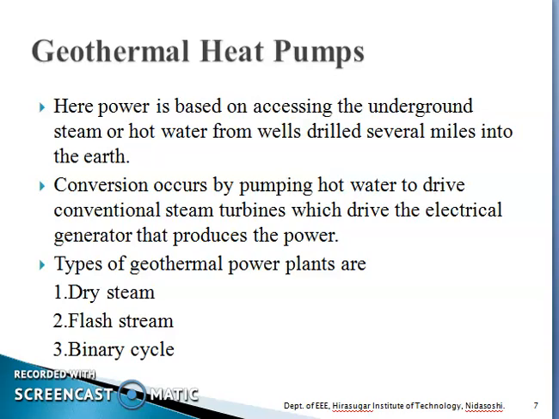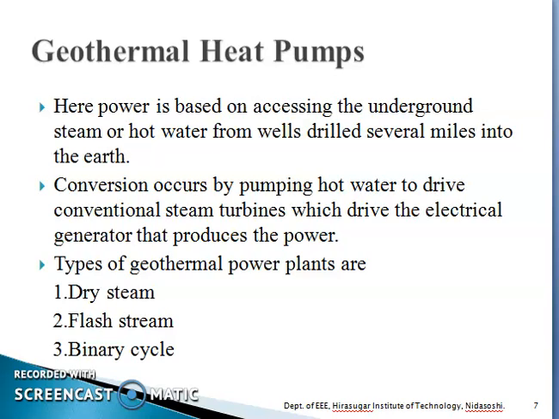Let us glance at some things about the geothermal heat pumps. As far as geothermal heat pumps are concerned, usually underground steam or hot water wells are drilled several miles into the earth. We can say the borewell water, that type of steam or hot water, is used for the generation of power.